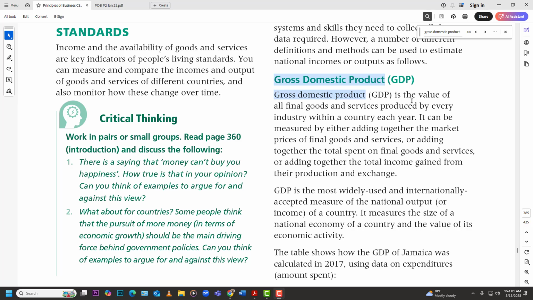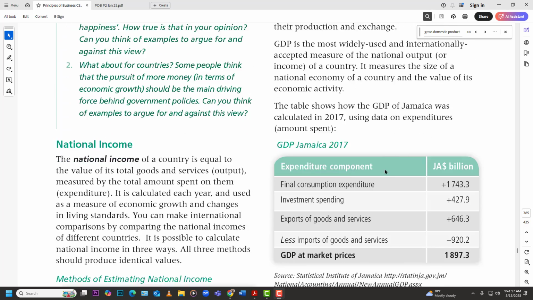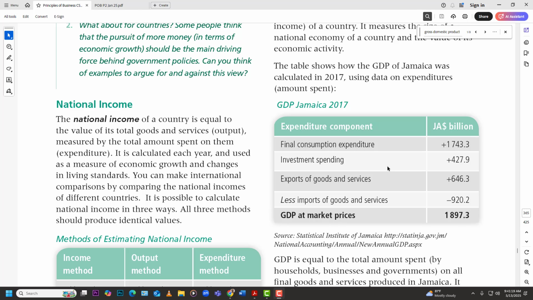That's gross domestic product, right? So gross meaning all, without taking away anything. Domestic meaning within the country, and product, of course, the output. So you have the gross domestic product, and then they have GNP now, gross national product. Gross national product is the monetary value of all goods produced by factors of production owned by citizens of a particular country during a particular time period, normally a year.